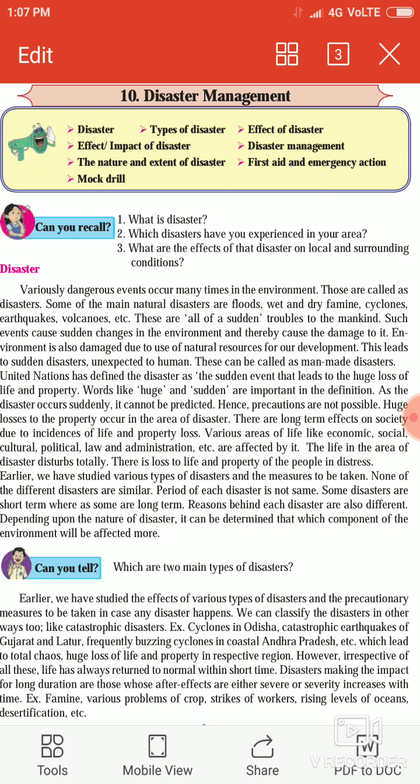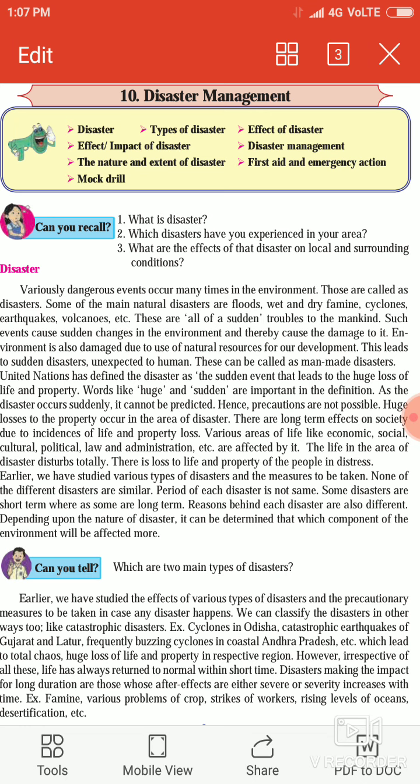Environment is also damaged due to use of natural resources for our development. This leads to sudden disaster, unexpected to humans. This can be called man-made disasters. United Nations has defined disaster as a sudden event that leads to huge loss of life and property. Words like huge and sudden are important in this definition. As the disaster occurs suddenly, it cannot be predicted. Hence, precautions are not possible.